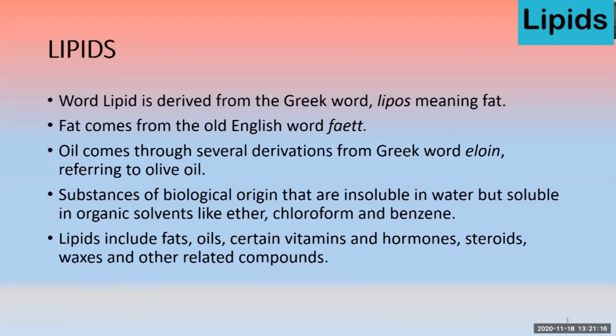So let us start with the word lipid. Lipid is derived from a Greek word, lipos, and it means fat. And the word fat comes from the Old English word fat, whereas the word oil comes through a derivation of a Greek word, eloin, that usually refers to olive oil.